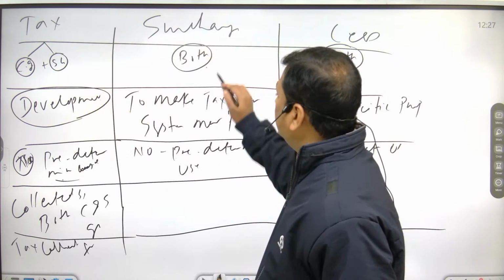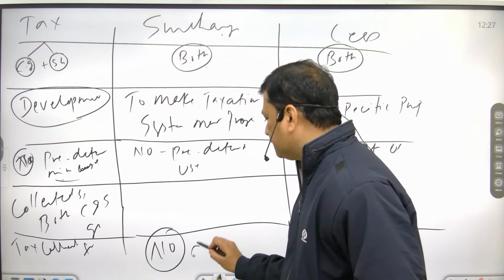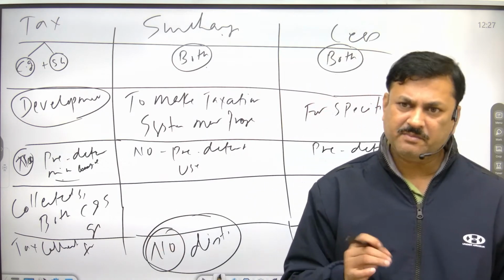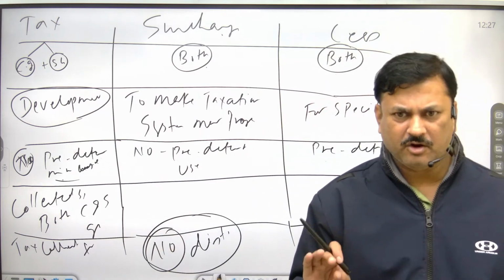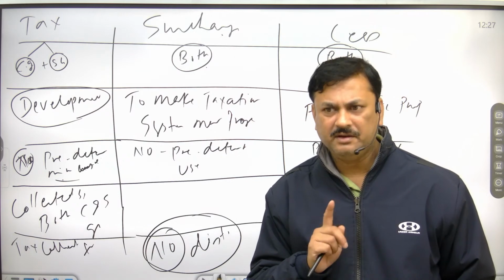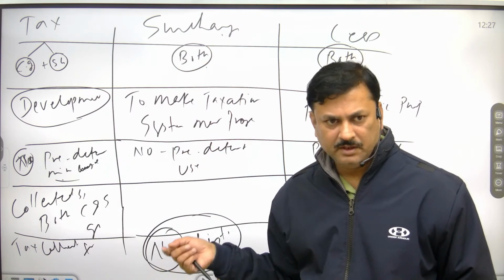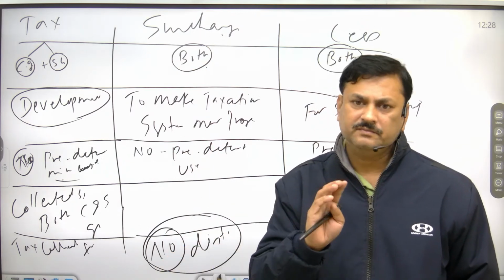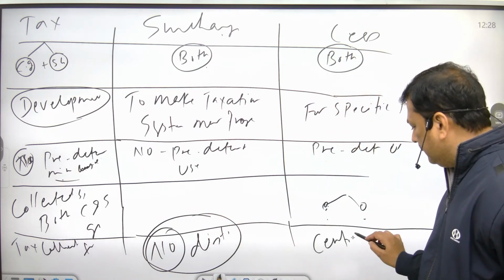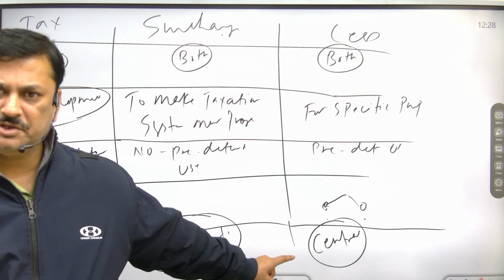Okay. Surcharge, no distribution. Means the collected money will go to central government only, and the money collected from surcharge will not be part of the divisible pool. It will not be distributed among the states. And cess also will not be part of the distribution pool.